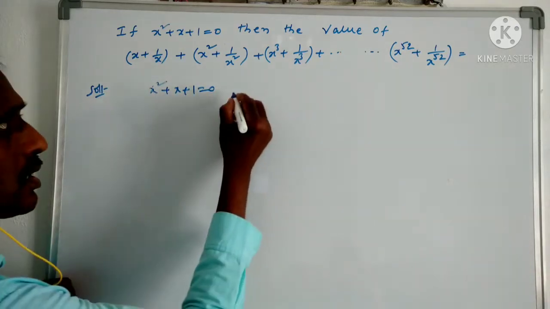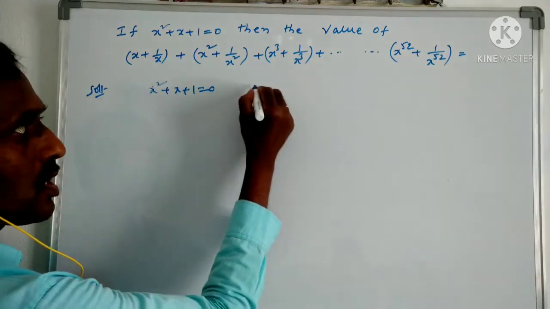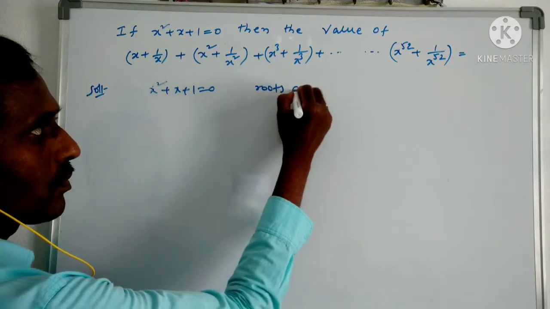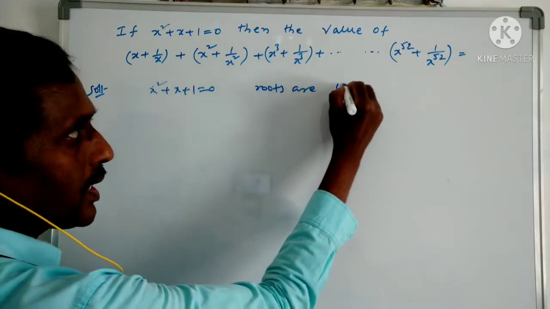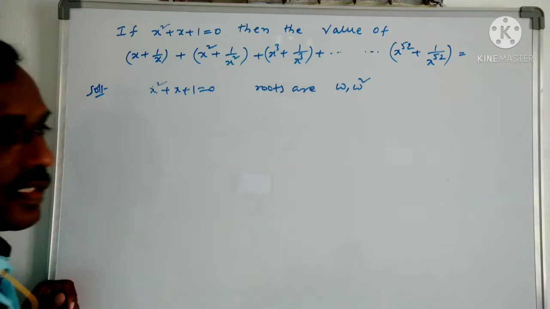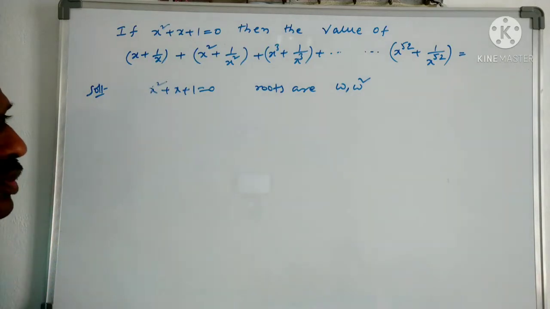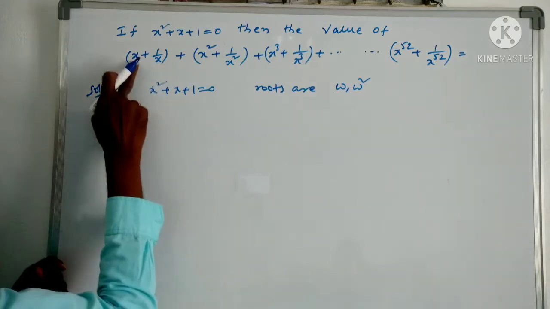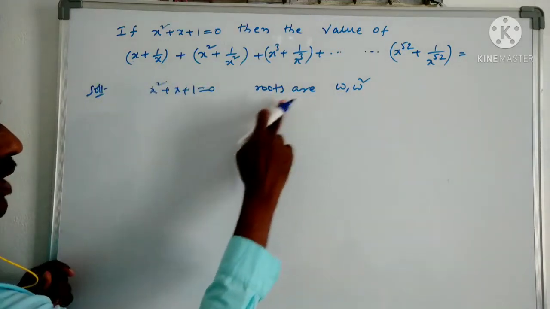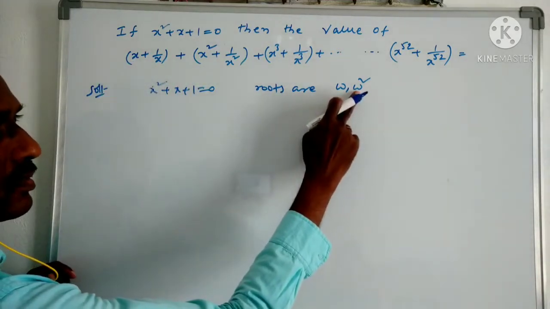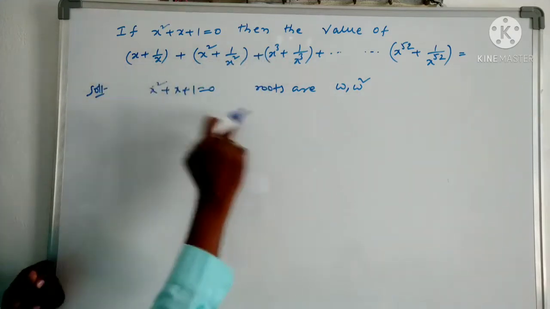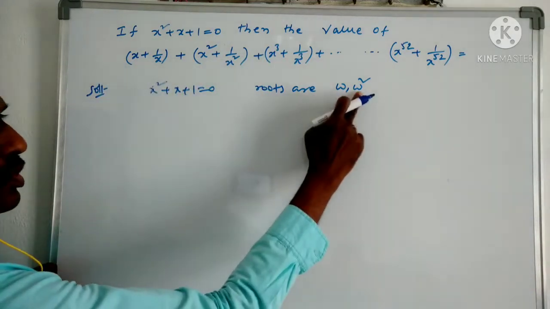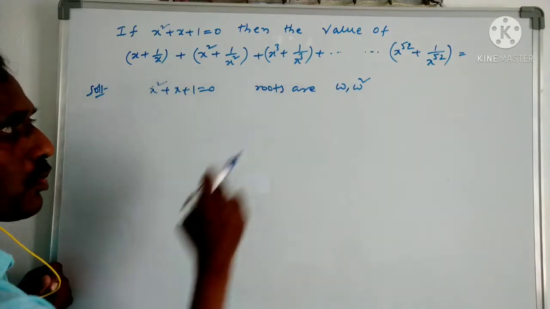For this equation we know that the roots are omega, omega square. Now we have to find the value of this. So x takes the values omega and omega square. These two are the roots, so x can be omega and also omega square.